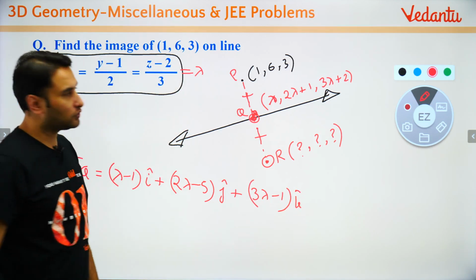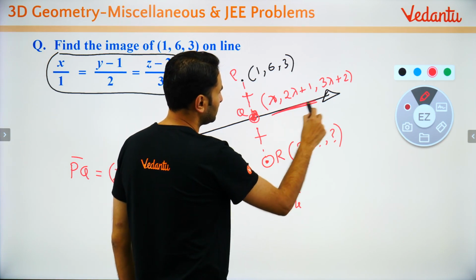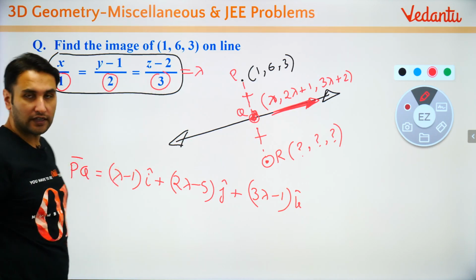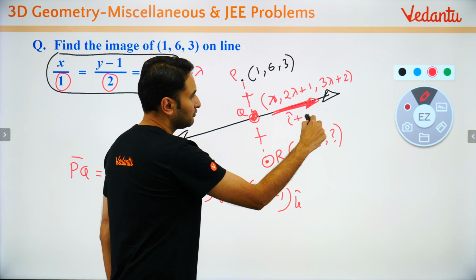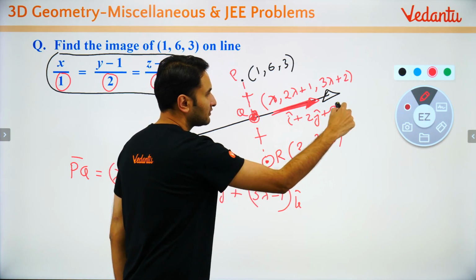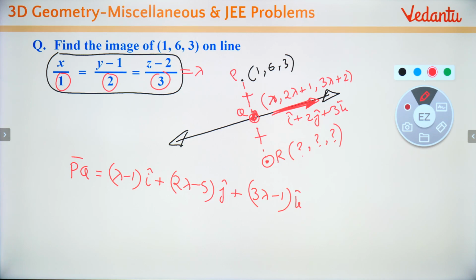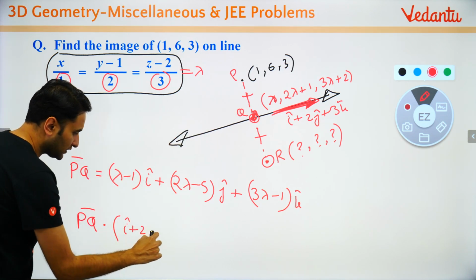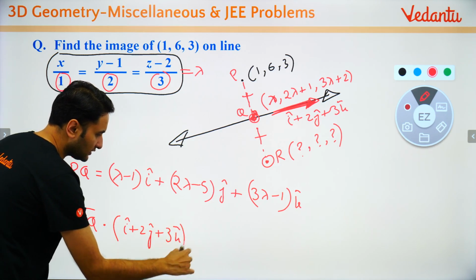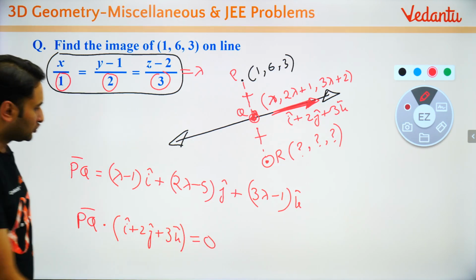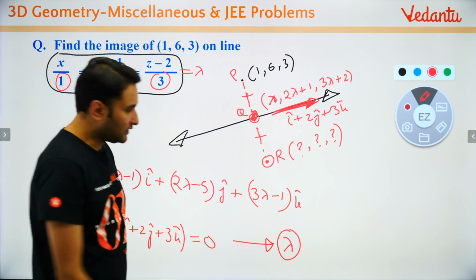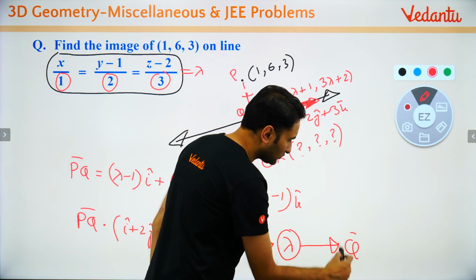K. You also know the direction of the line. आपको line की direction पता है? What is the direction of line? 1, 2, 3. That is I plus 2J plus 3K. Right? I plus 2J plus 3K. तो बच्चों क्या हो जाएगा? PQ dot I plus 2J plus 3K is equal to 0. Solve it to find lambda. Once you get the lambda, it will give you the point Q.